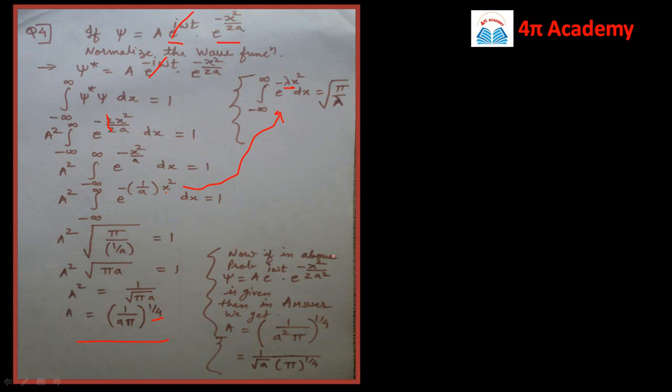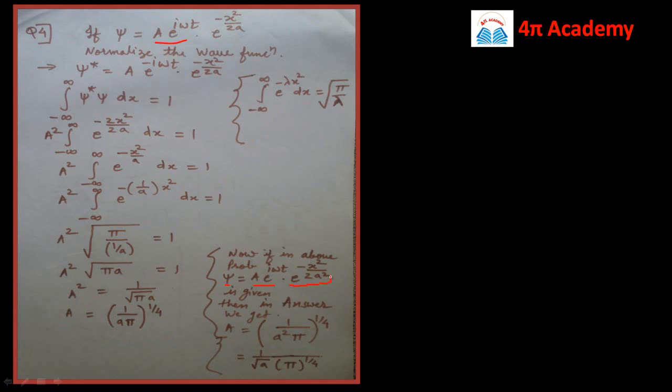Now if in the above problem it is asked that the wave function is changed something like this, that is now the wave function is given as a into e raised to power minus i omega t, same as the first part, and the second part is e raised to power minus x square upon 2a square.